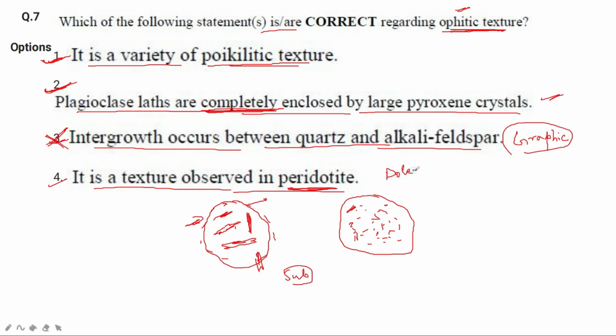Okay, or diabase. Okay, both are same. Both are same rock. Okay, this is typically found in dolerite or diabase.